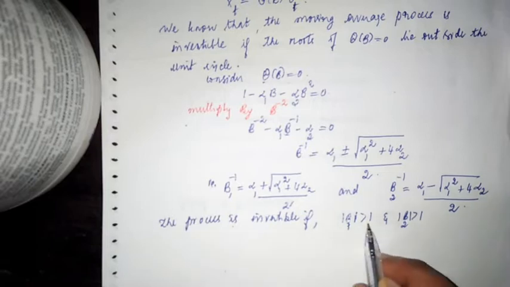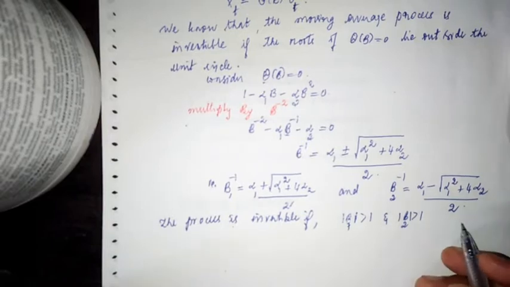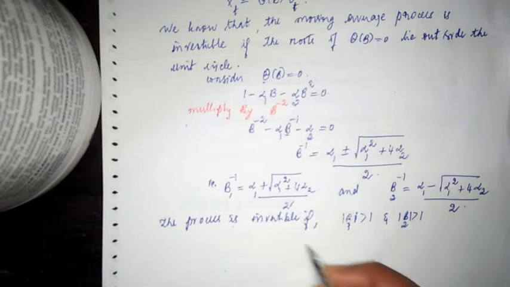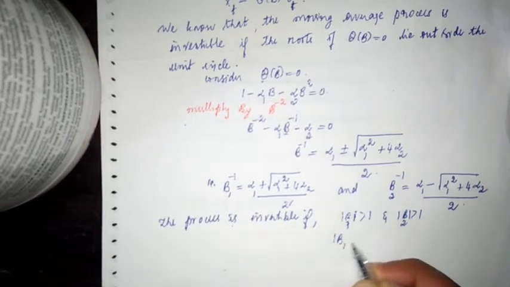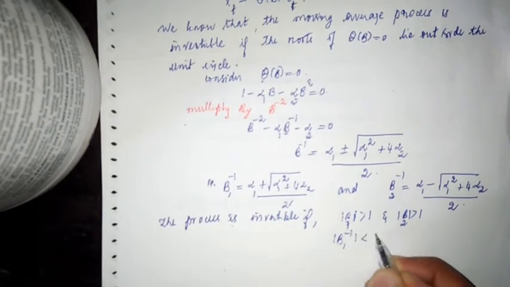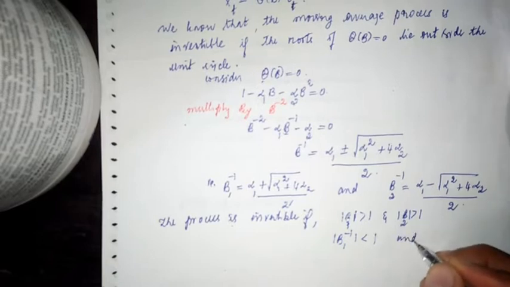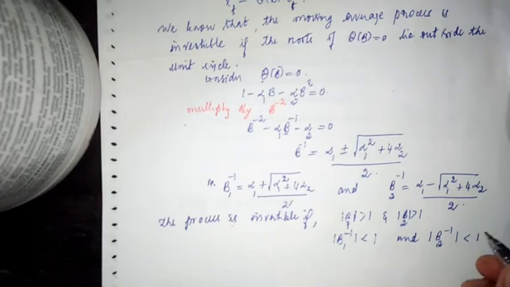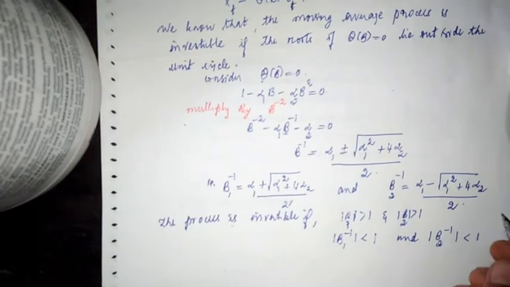So modulus of B1 is greater than 1 and modulus of B2 is greater than 1. In terms of B inverse, taking the reciprocal, modulus of B1 inverse is less than 1 and modulus of B2 inverse is less than 1.